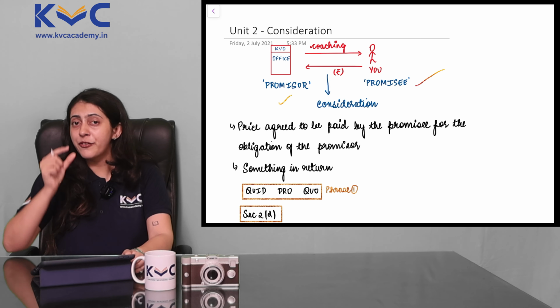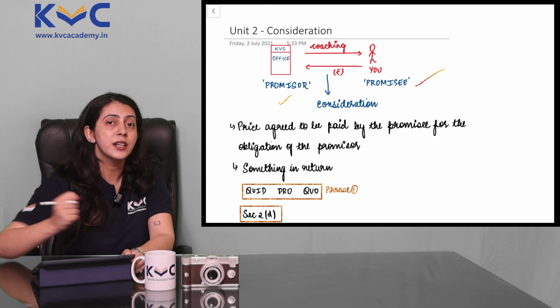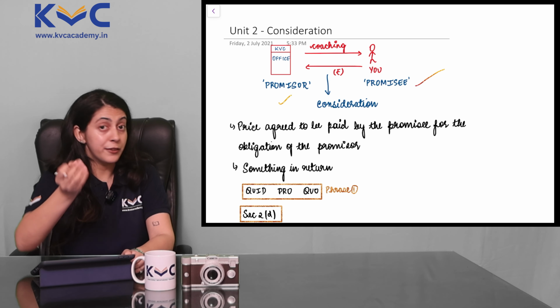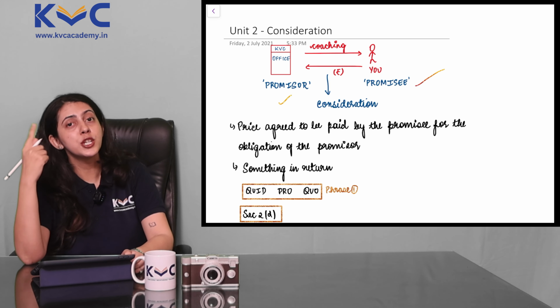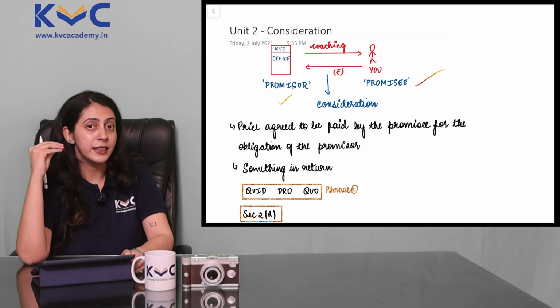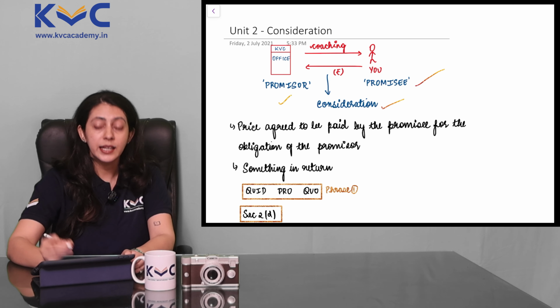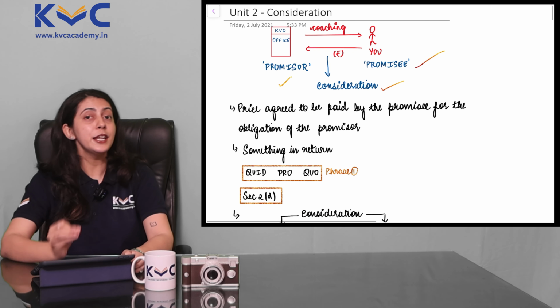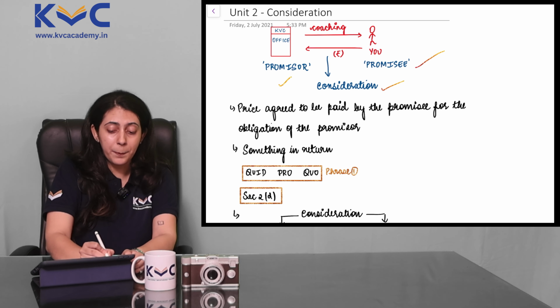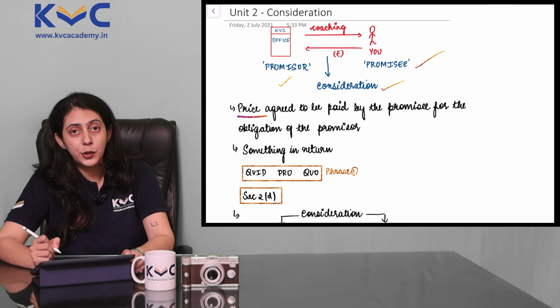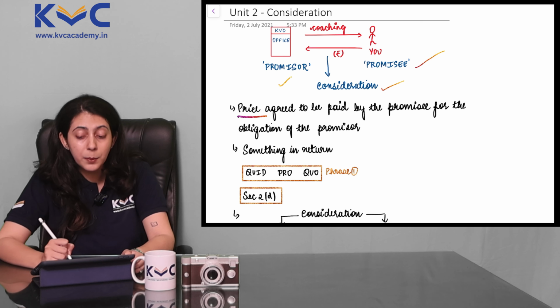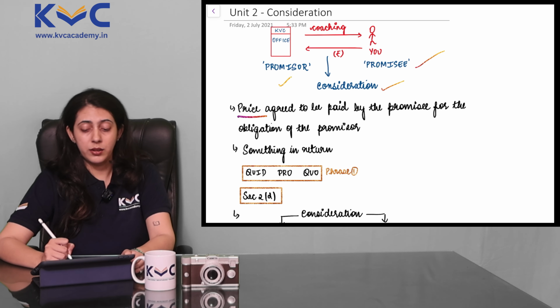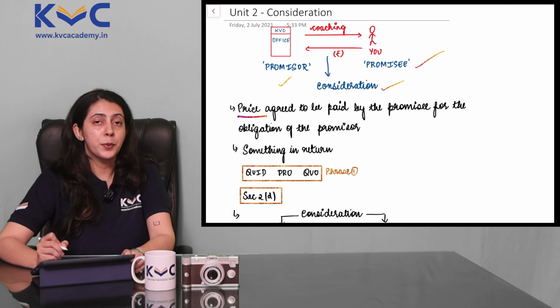So for us, the fees become something in return, and for you, for the fees that you have paid, the coaching becomes something in return. And this topic is called consideration, which we're going to study in detail right now. The meaning of consideration is the price agreed to be paid by the promisee for the obligation of the promiser.